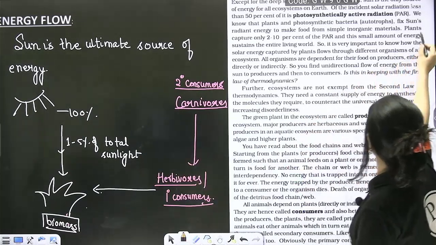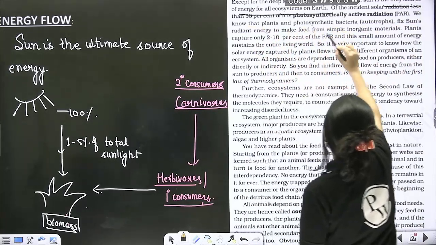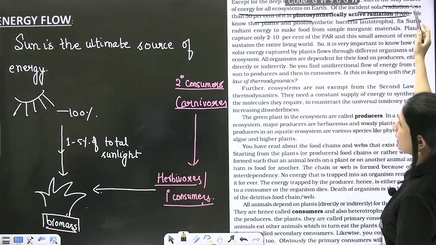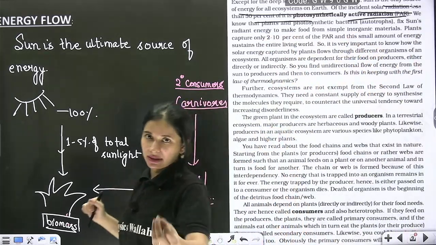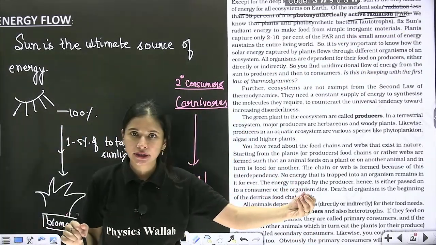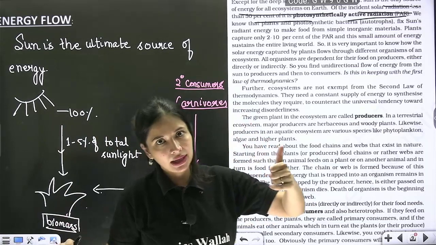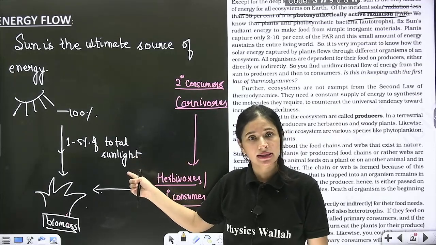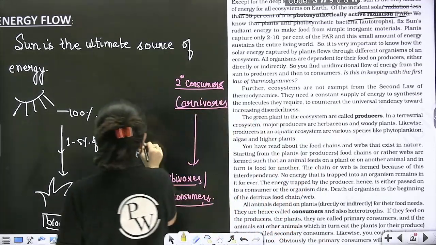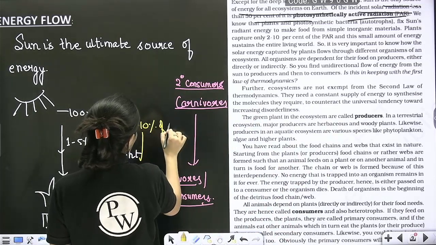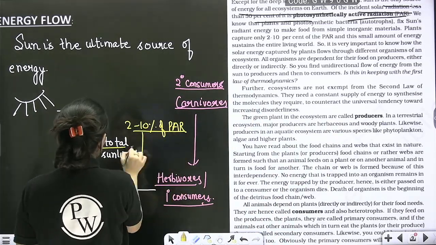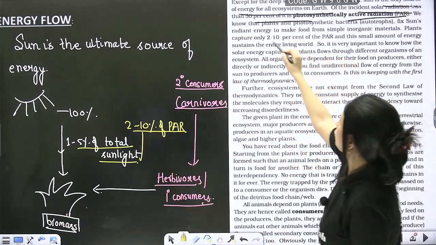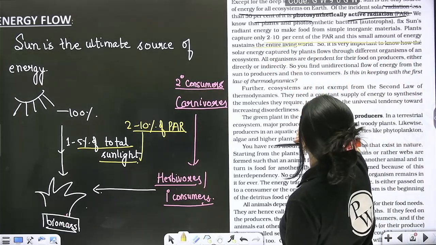Except for the deep sea ocean, sun is the only source of energy, right? Now, of the incident solar radiation, only 50% of the light is capable of utilization, even less than 50%, which is known as photosynthetically active region, that is only a visible spectrum. Correct? Yes or no? A visible spectrum cut, I have written 1 to 5% of total sunlight, or you can also mention it like this, 2 to 10% of power. Right? Now this is available for the plants to perform photosynthesis and produce the biomass.